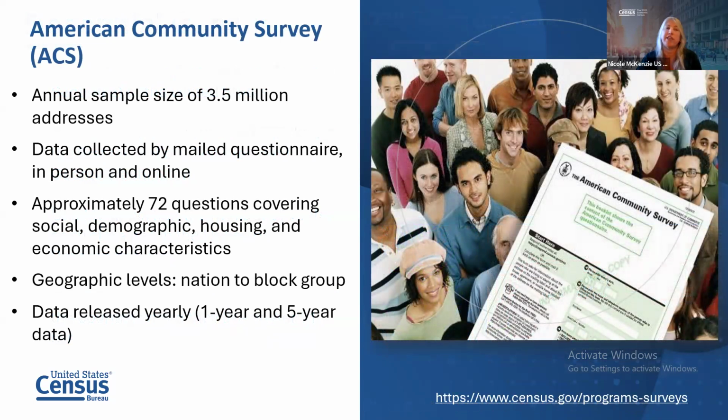The American Community Survey. This is our largest survey that we conduct. And it's 3.5 million addresses every year that we're out there collecting a lot of information. So if you've ever received this American Community Survey, you're probably not excited about it because it's 72 questions long, but it does provide data users with a lot of really good, rich information that helps decision making and planning within their communities. So when we go into the demonstrations, you'll see that a lot of the data we're looking at comes from this American Community Survey.